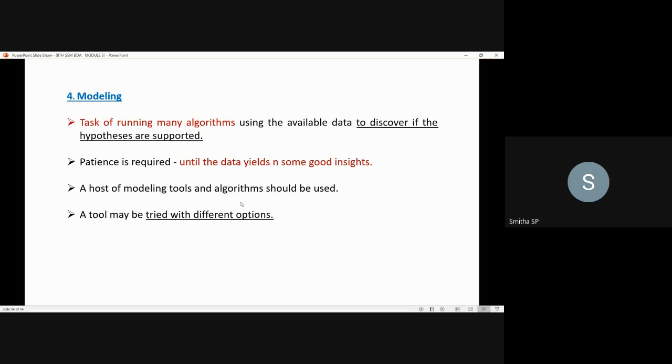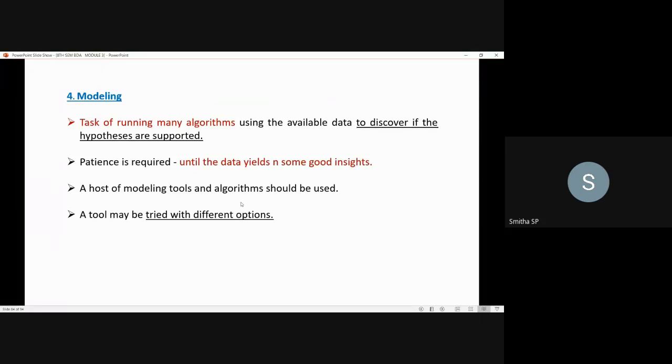So here you have to remember the three main points. First, what is modeling? It is the task of running many algorithms, for what sake? To discover if the hypothesis is supported or not. Then the second point: while you are carrying out this process, you should continuously involve yourself in collecting the data until the data yields a number of insights to that problem.